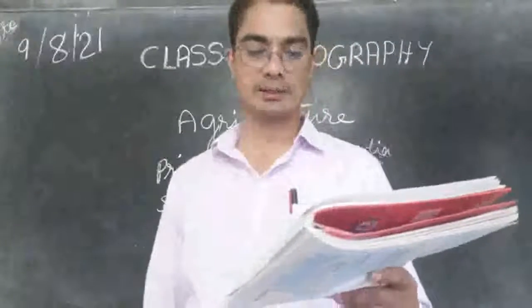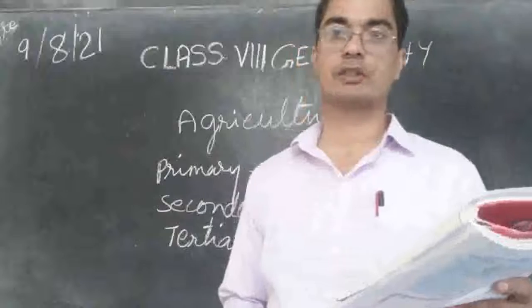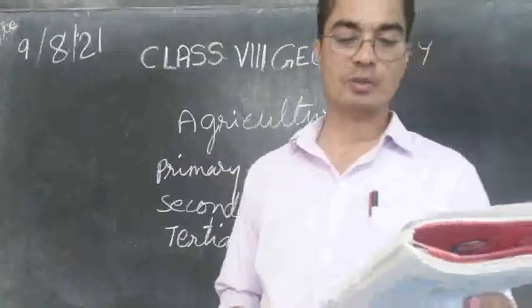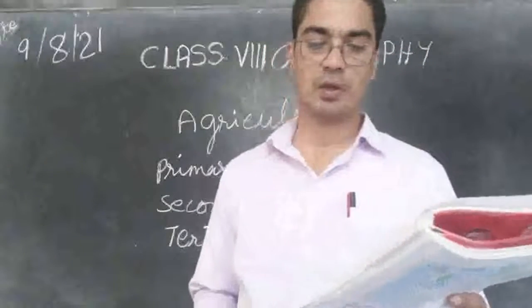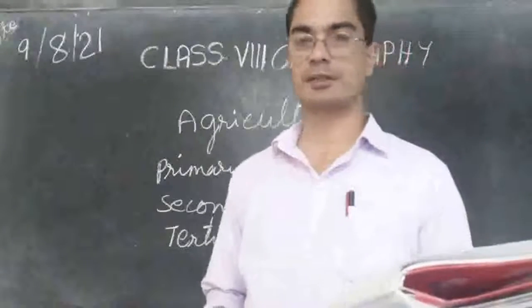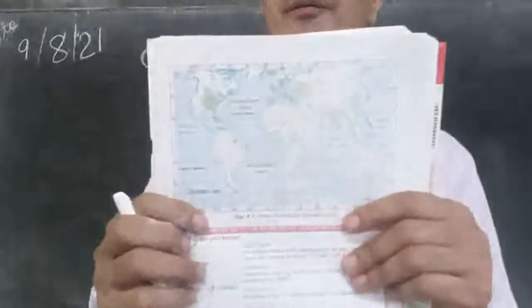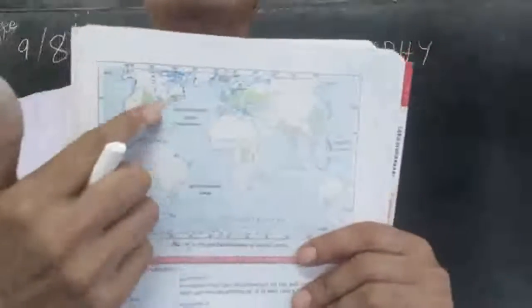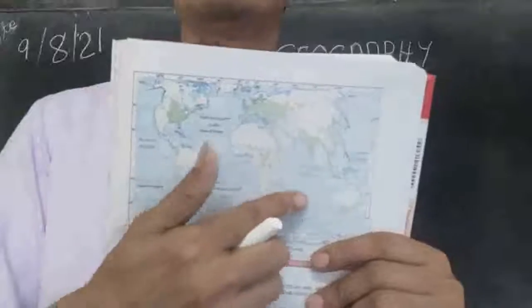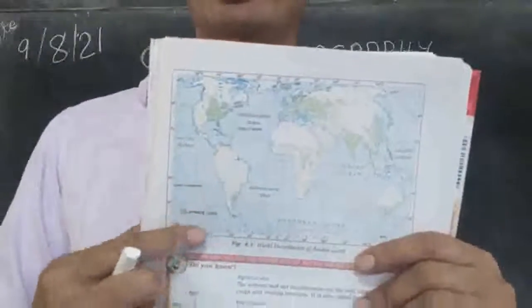And in the map you can see that agricultural activity is concentrated in those regions of the world where suitable factors for the growing of crops exist. So in the map of the world we can see some areas are given green color. These are the areas where agriculture is practiced.